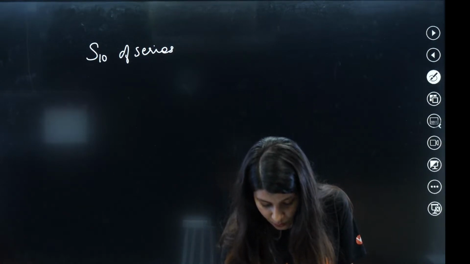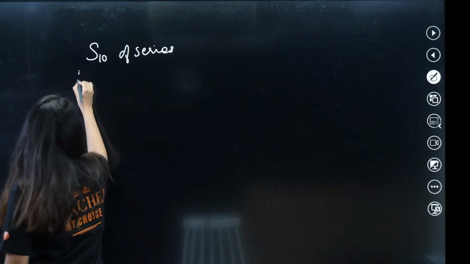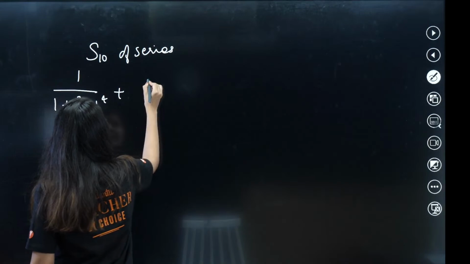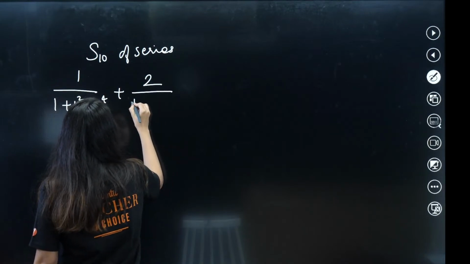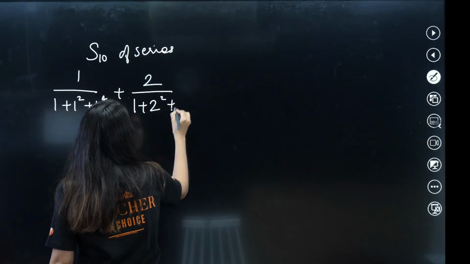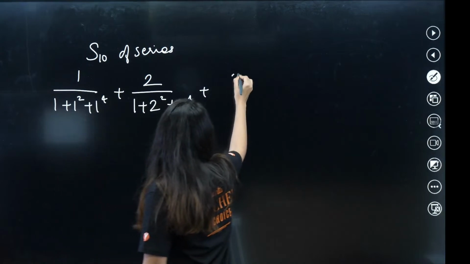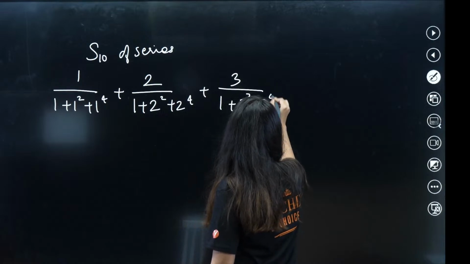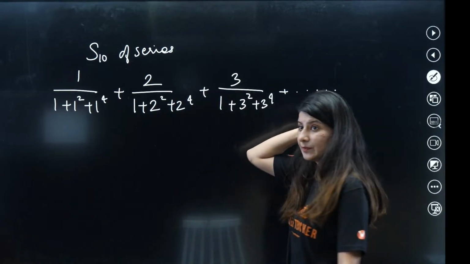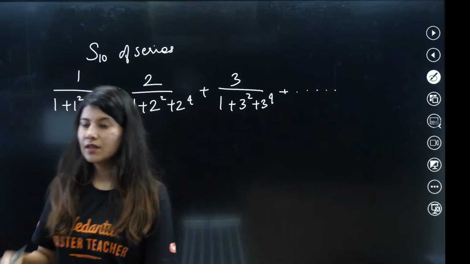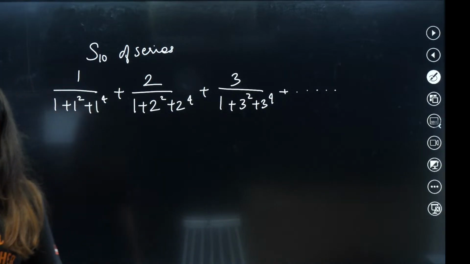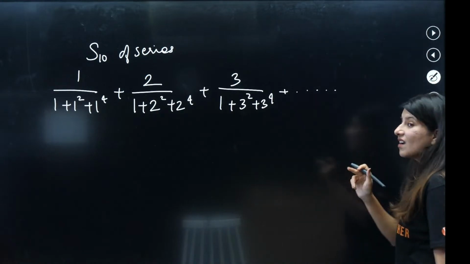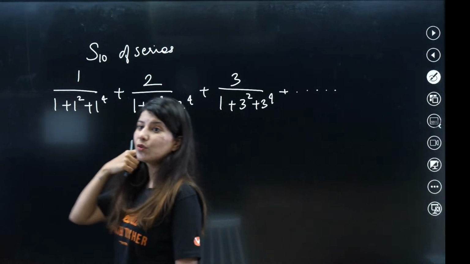1 upon 1 plus 1 square plus 1 raised to power 4, plus 2 upon 1 plus 2 square plus 2 raised to power 4, 3 upon 1 plus 3 square plus 3 raised to power 4, and so on. Only the last question, because I have a strong feeling that this type of question may occur in your 2024 as well.